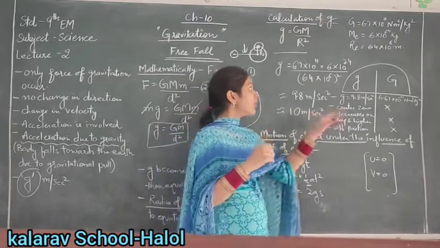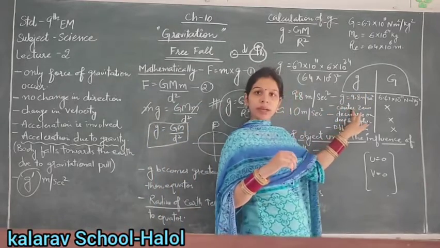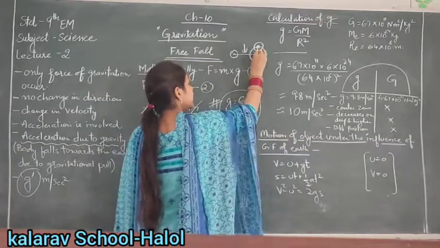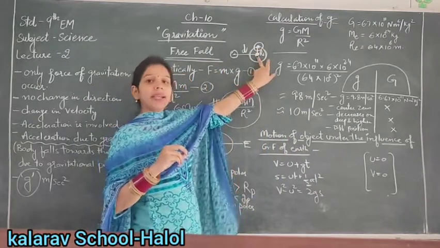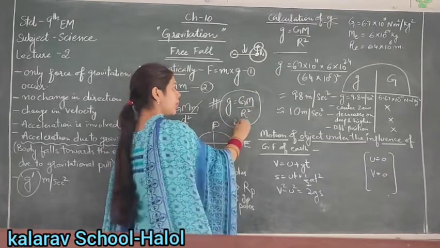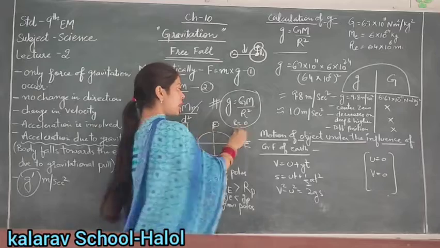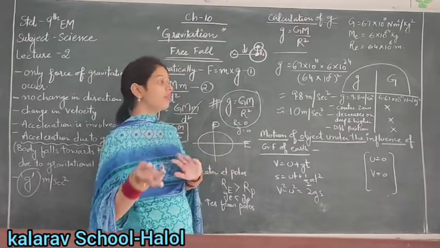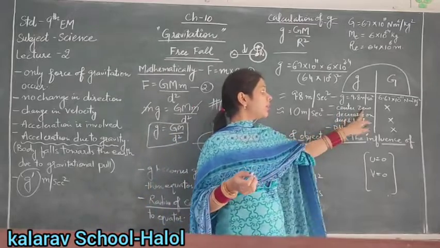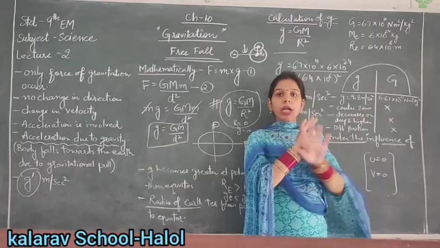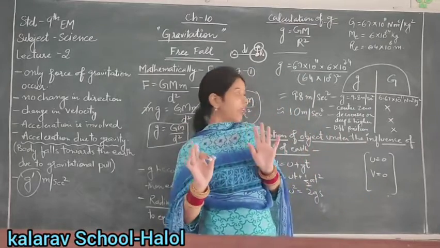So next, the value of g at the center of the Earth. Here you can see at the center. If the object is at the center, the radius is 0. If the radius is 0, then the value of g is also 0, or we can say it is not defined. So at the center, small g is 0. But the capital G can't be 0. Its value is constant.